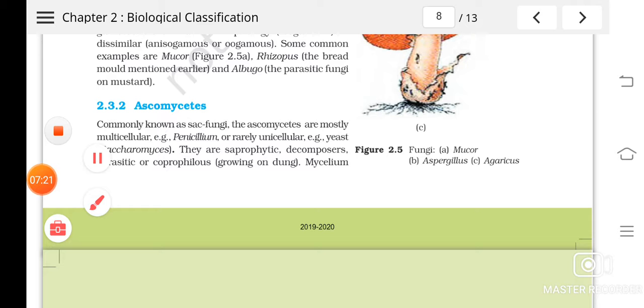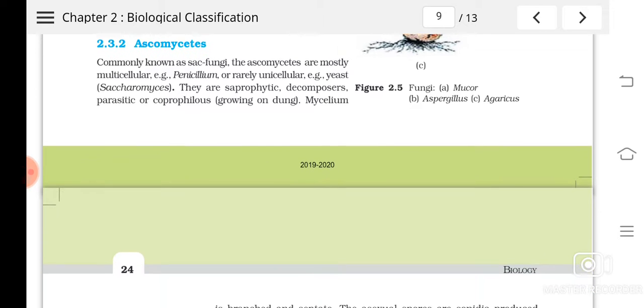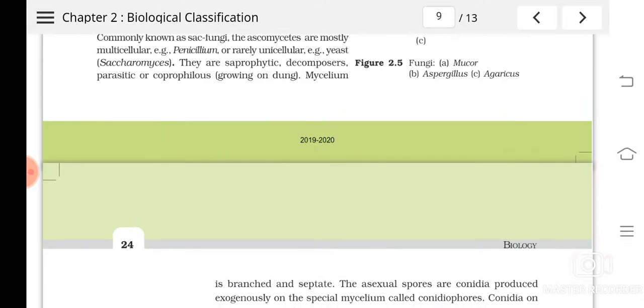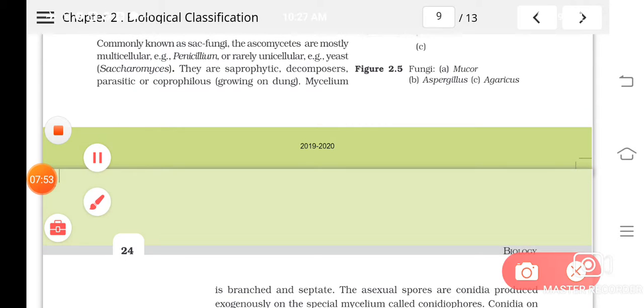Ascomycetes are also known as sac fungi. They are a little more advanced than the phycomycetes, and they are multicellular. Very rare forms are unicellular. You have been told the example also, isn't it? Yeast. Understood? Then when you see the nutrition in them, some of them are saprophytic, decomposers. Sometimes some of them are parasites, or coprophilous. Coprophilous fungus means those which grow on dung, cow dung and all, they will be growing.